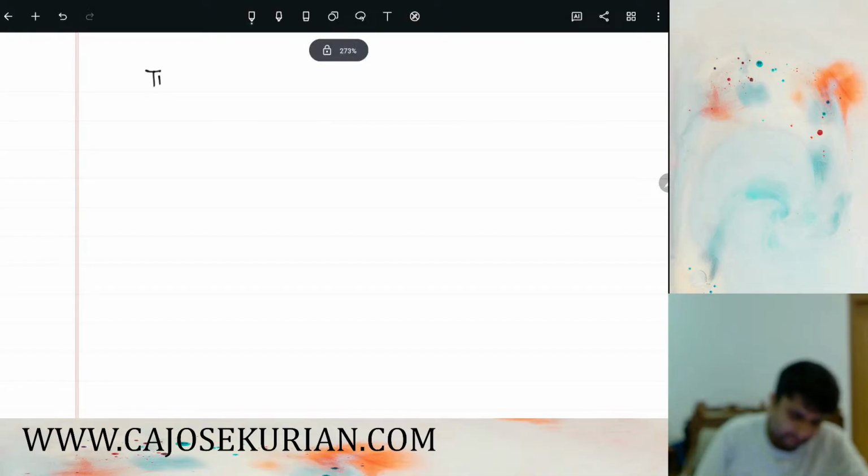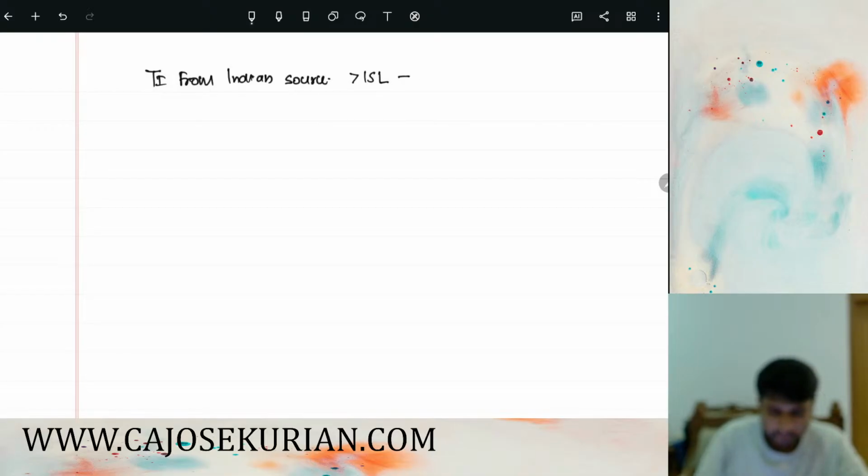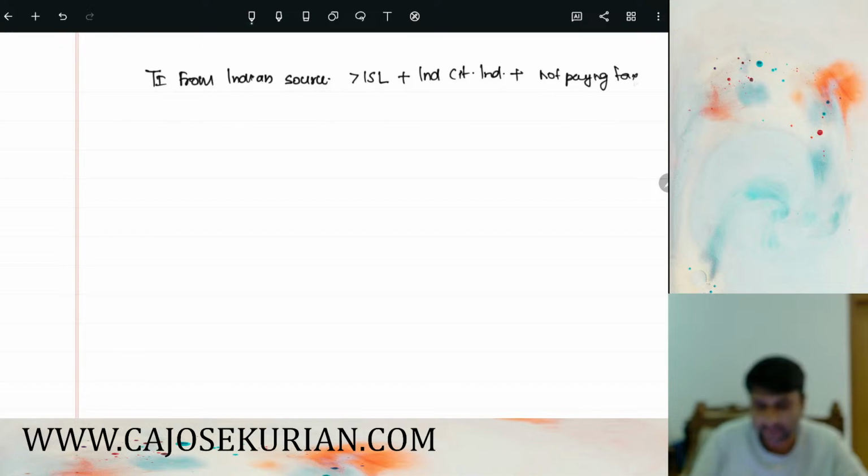So total income from Indian source, if it is more than 15 lakh, plus you are an individual who is a citizen of India, plus you are not paying taxes in any country due to your residence, that means you are staying in a tax haven.